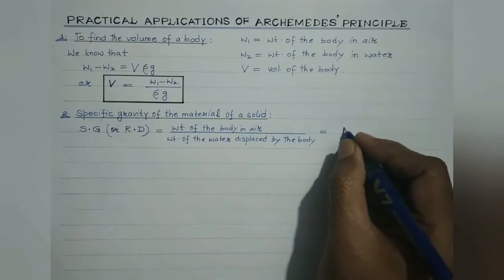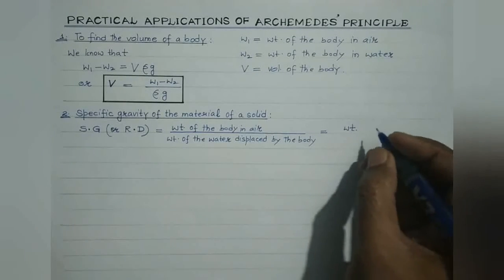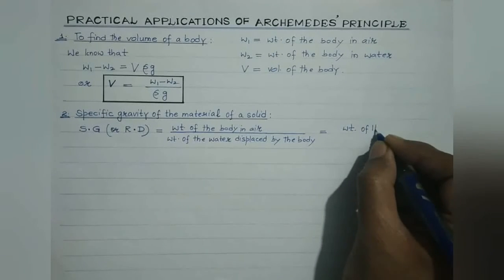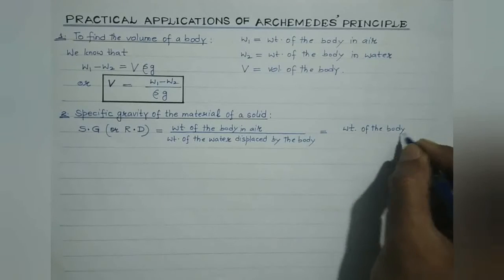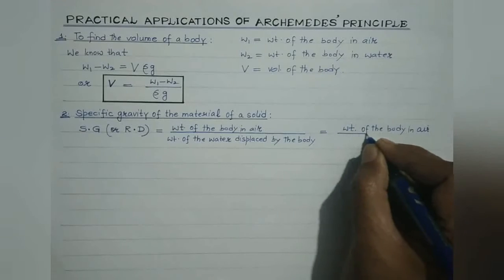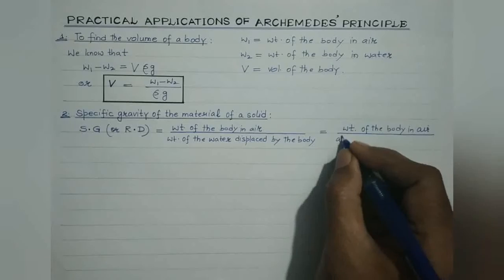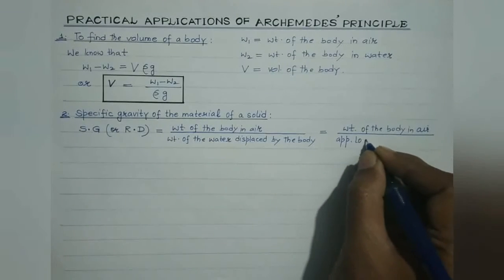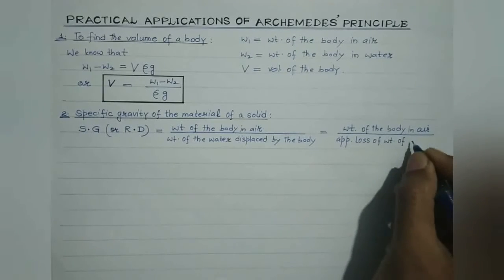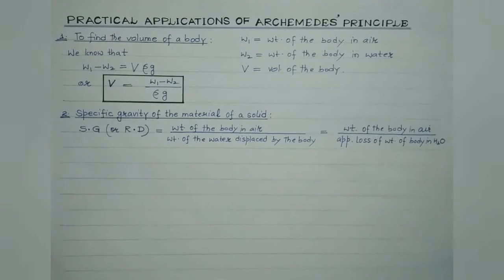So it may also be written as the specific gravity or relative density of the material of the body is also defined as the ratio of the weight of the body in air to the apparent loss of weight of the body in water, right?